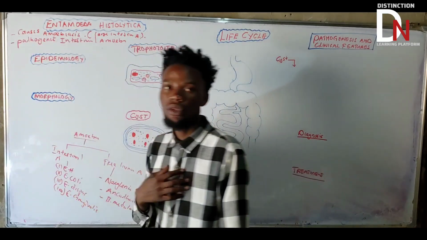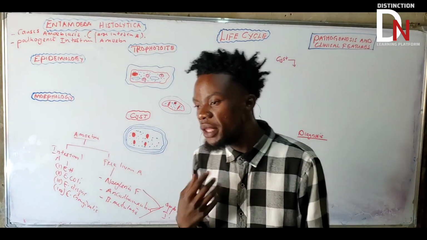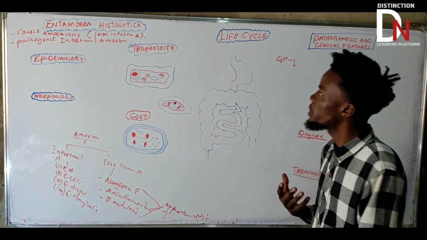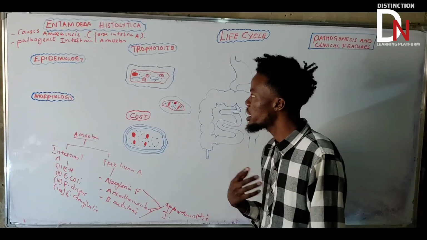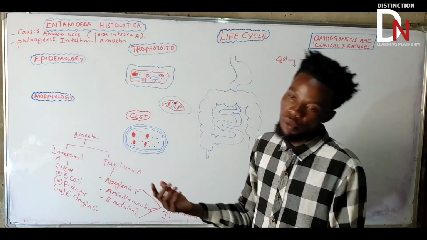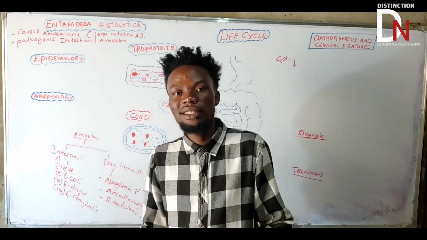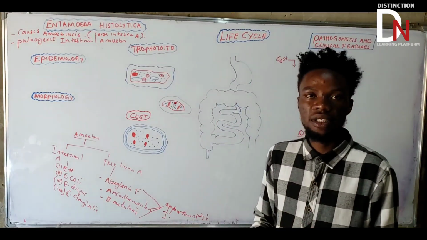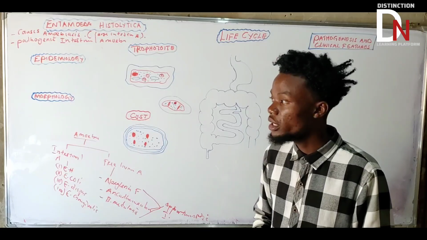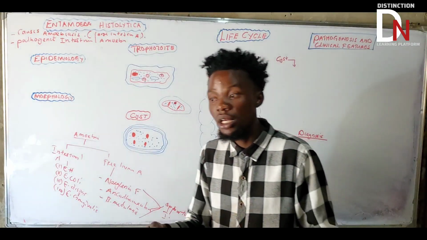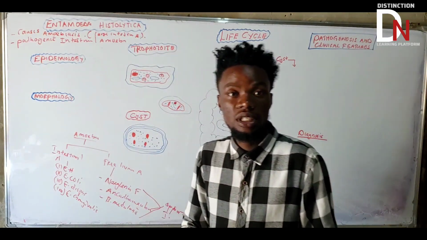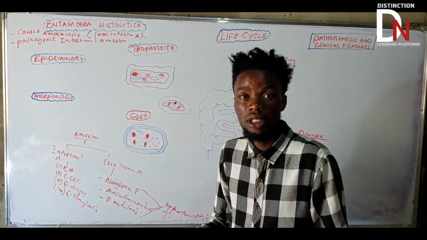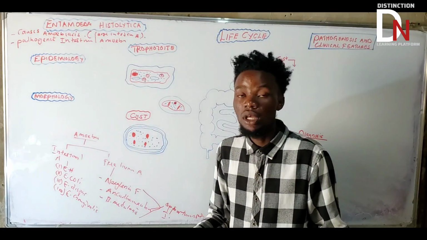Now let's talk about the epidemiology of Entamoeba histolytica. We know it was discovered in 1875, but that's not important. How it was discovered is not that important. It was demonstrated in a certain patient's stool, so the parasite was discovered.